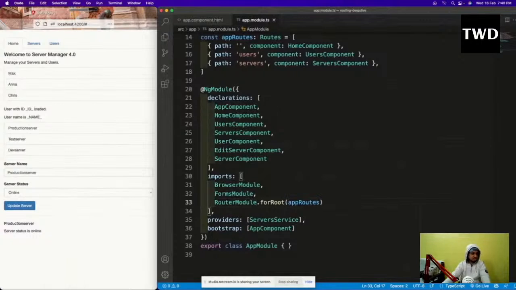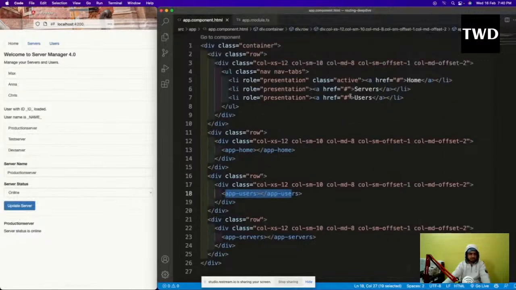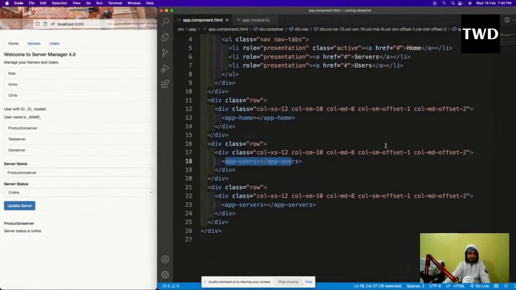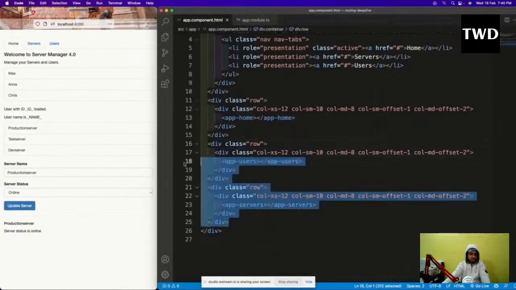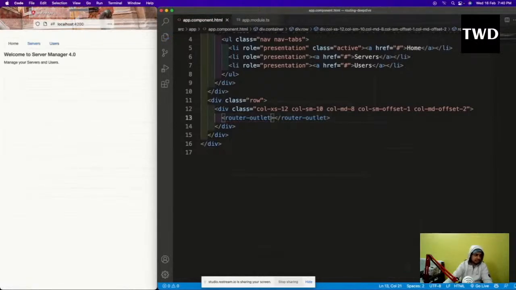Okay, so now in the app component dot html, we are going to have these servers and all these things. We are going to remove all of these things. We're just going to have a router outlet, and that is how the router works. So these three things are there. I am going to delete two of them, and instead of this app home, I will have something known as router outlet. I'm going to save it.